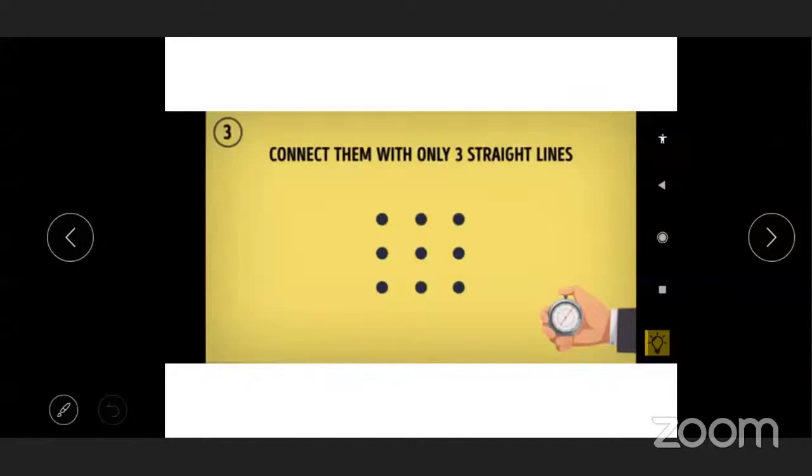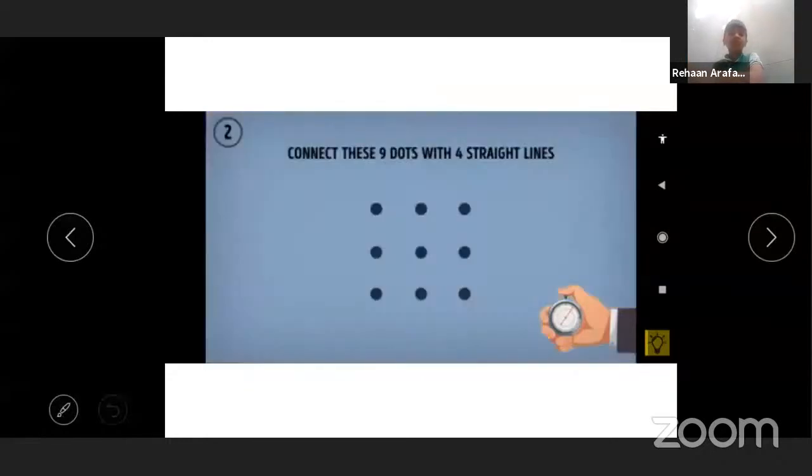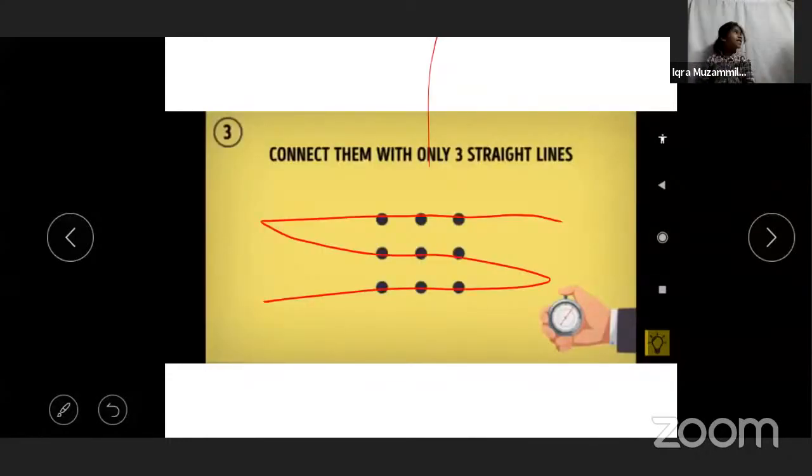Connect them with 3 straight lines. There are no rules, but the only thing is you have to make only 3 straight lines, connecting all the 9 dots. Done? Yes, teacher. Okay, show me. Check your answer, all of you. Connect all the 9 dots.